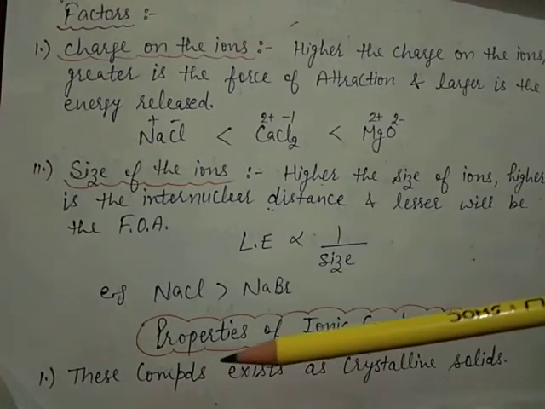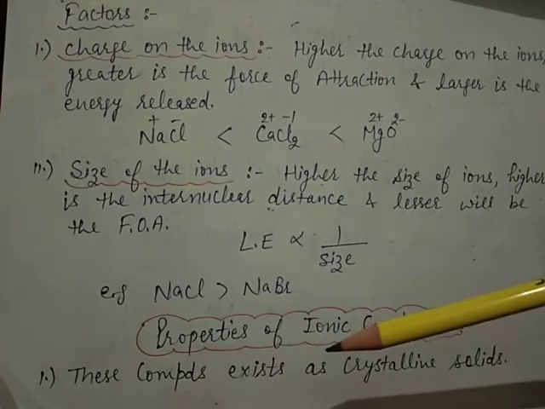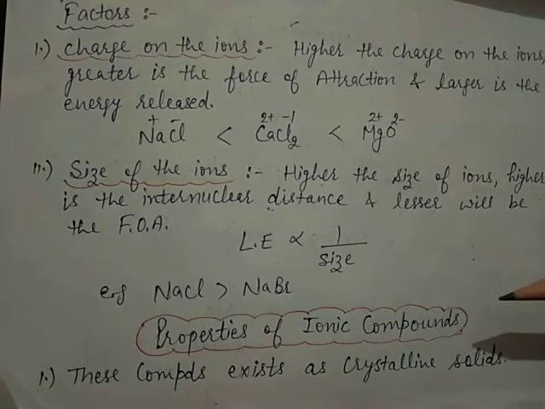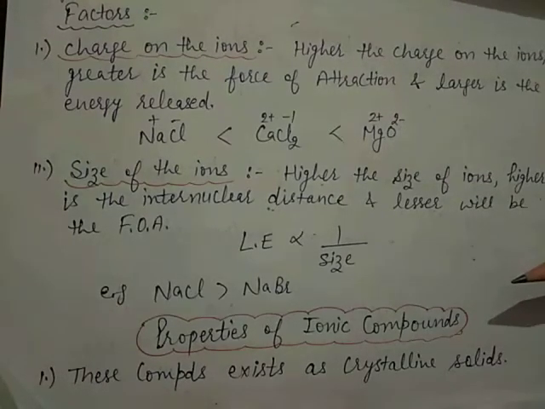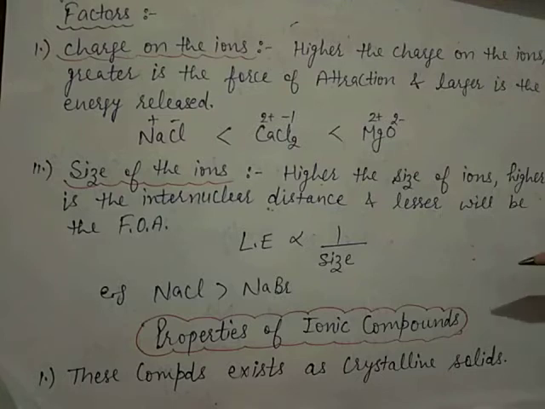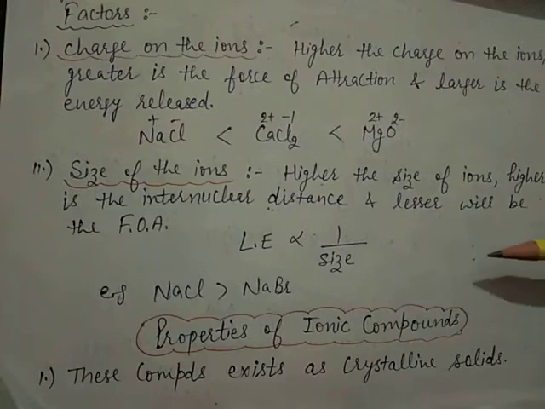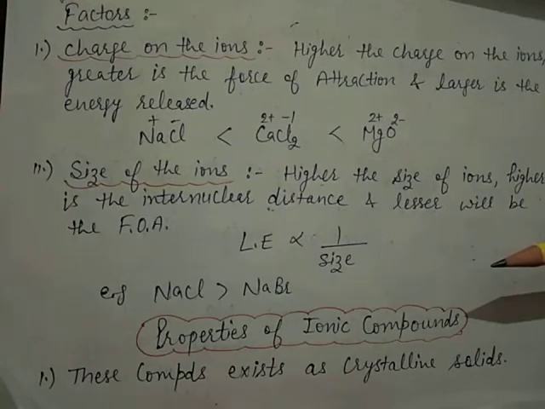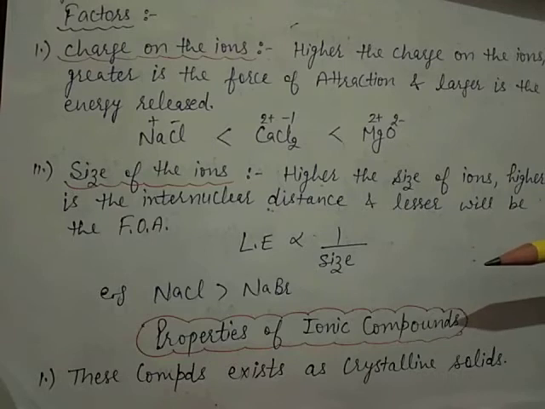Now, the first point is physical state. These compounds exist as crystalline solids. This is called a crystal lattice. Crystal lattice means a three-dimensional structure, the three-dimensional arrangement of cations and anions that are held by the Coulombic force of attraction, means the strong force of attraction is present in between the cations and anions.